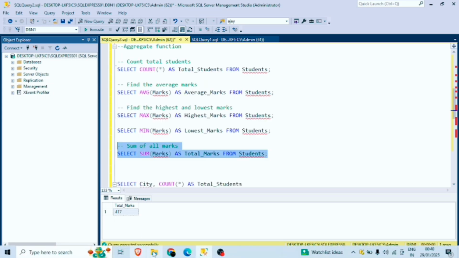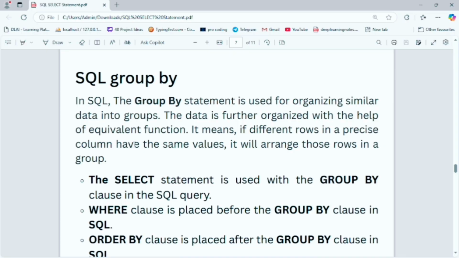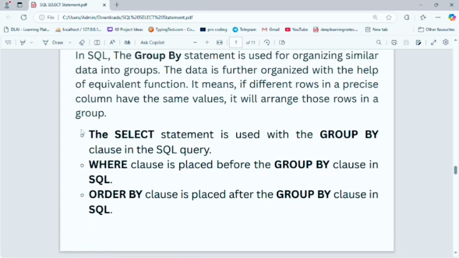Now let's move to the group by clause. In SQL, the group by statement is used for organizing similar data into groups. The data is organized with the help of equivalent functions. It means if different rows in a particular column have the same values, it will arrange those rows in a group. The where clause is written first, and then the order by clause comes.